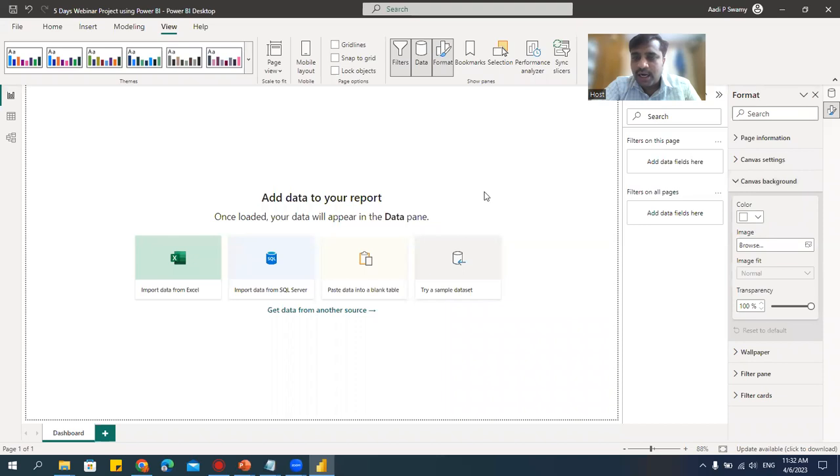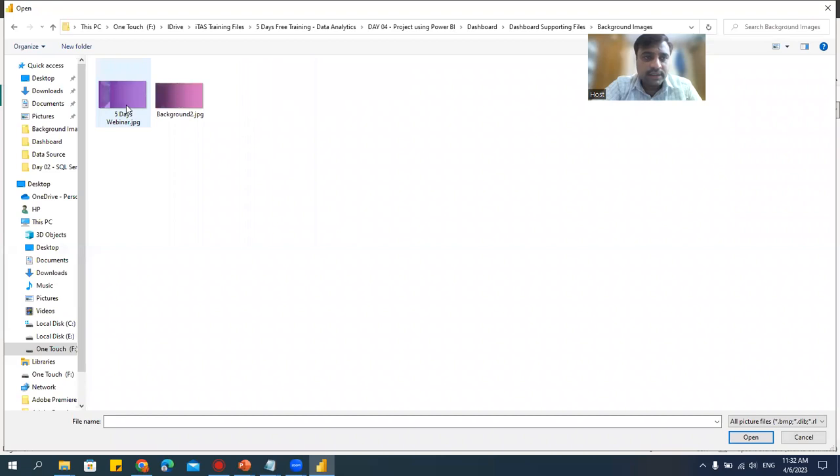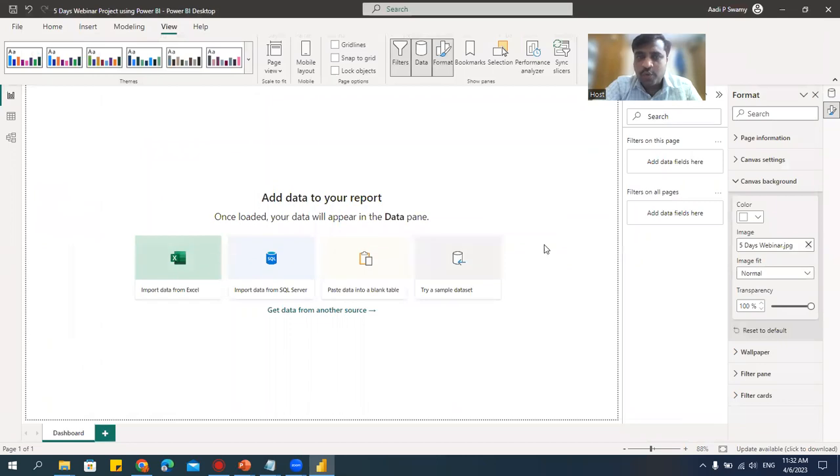We'll go here and I'll try to add the background. If you see here, I have this image. I'll say browse. And now let's go to this background image. See, just now we had created this 5 days webinar. I will say open. This one, what I have already created, but this one is for you. I just created. I'll say open. When I say open, the image is available here.